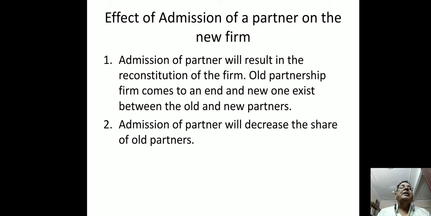Now, the effect of admission of partner on the new firm. Number one, admission of partner will result in the reconstitution of the firm. The old partnership firm comes to an end and a new one exists between old and new partners. Number two, admission of partner will decrease the share of old partners and increase the share of the new partner.